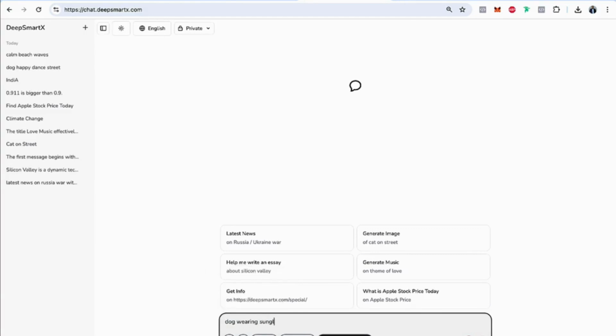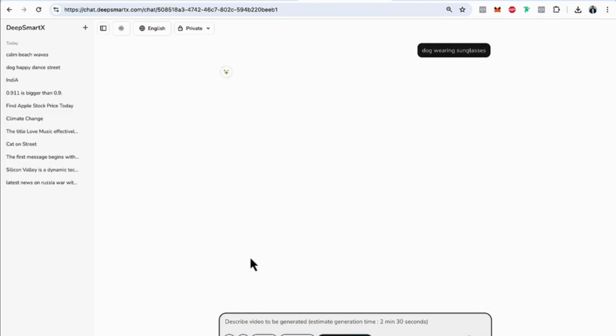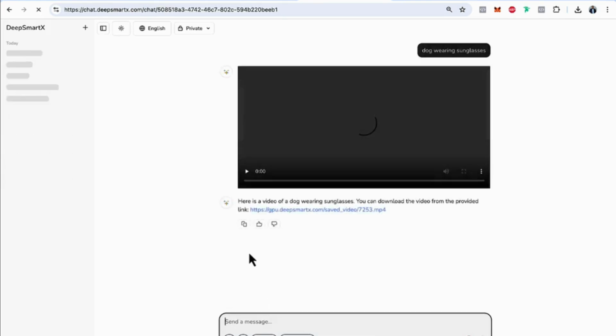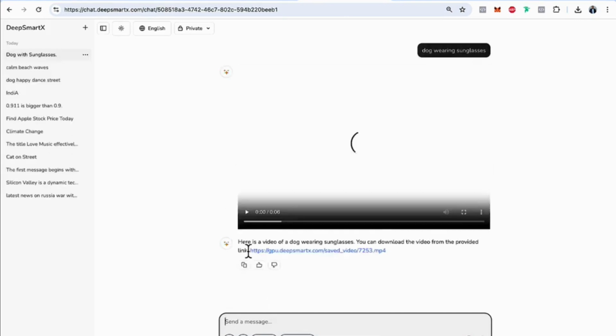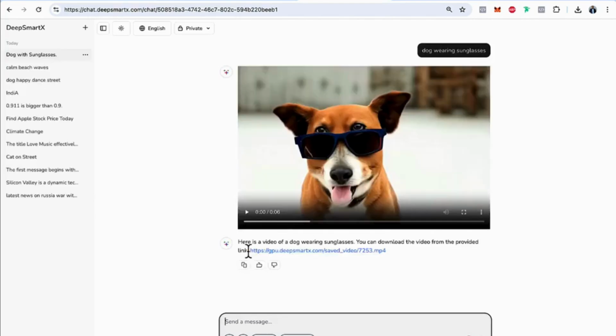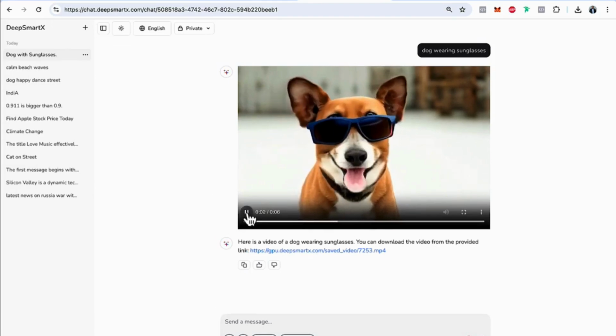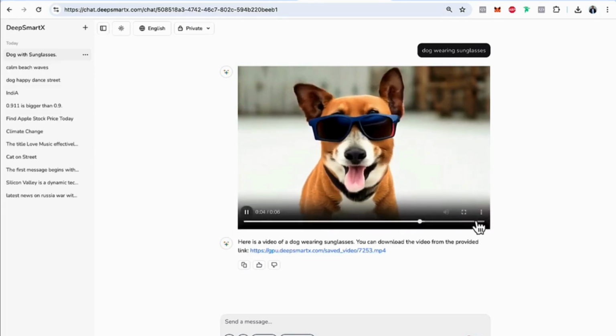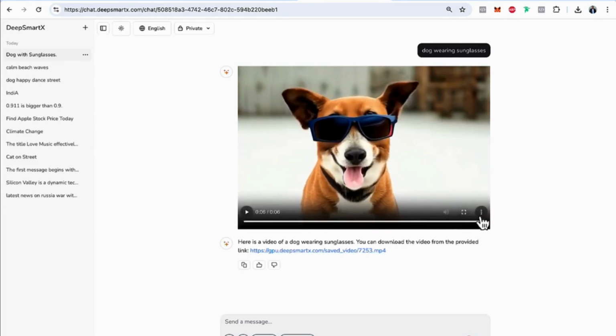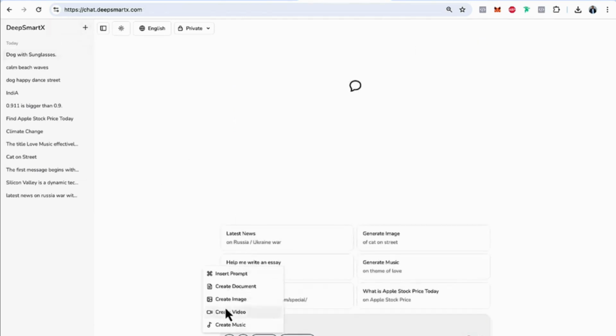A dog wearing sunglasses. How about this? Let's refresh and you can see a beautiful video here. A dog wearing sunglasses. You can again download from here. You can maximize it, change the playback speed, use picture-in-picture. Let's do one more, the last one.